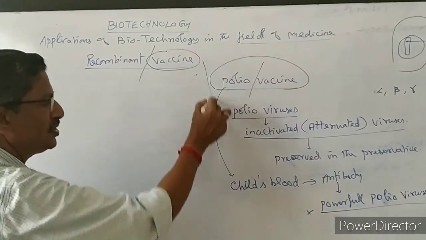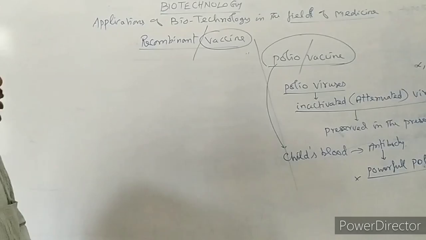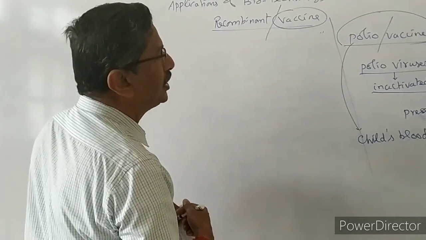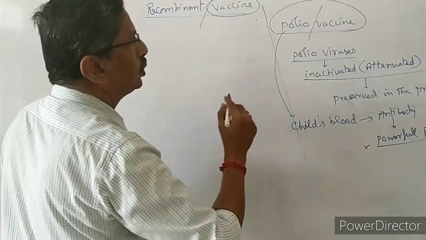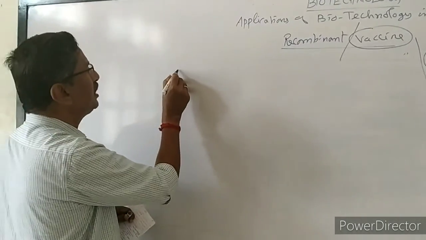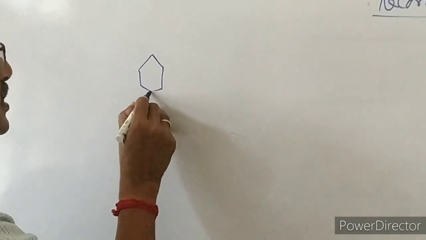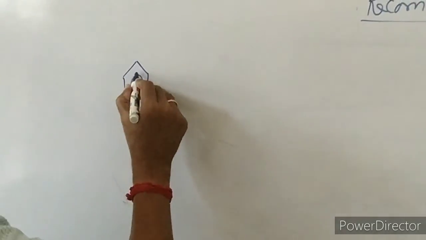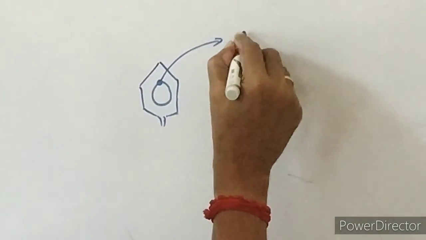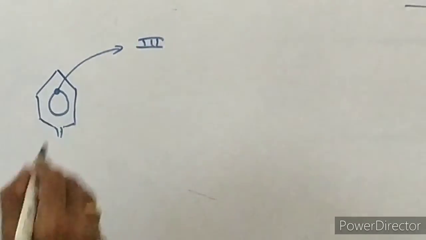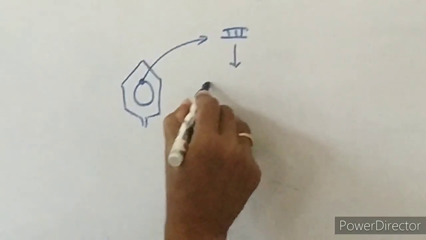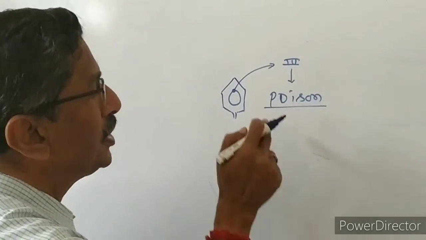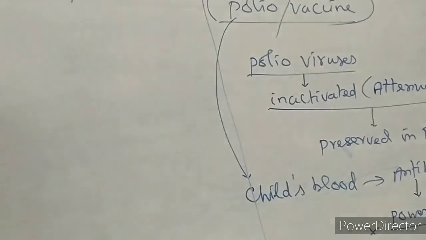Now this is the old method that we have seen so far. Now we are going to see how the recombinant vaccine is prepared. Imagine this is the virus, and in the virus DNA is present. One particular gene of the polio virus we have to isolate. This gene of the polio virus is producing poison, and that poison is spoiling the nervous system of the child.